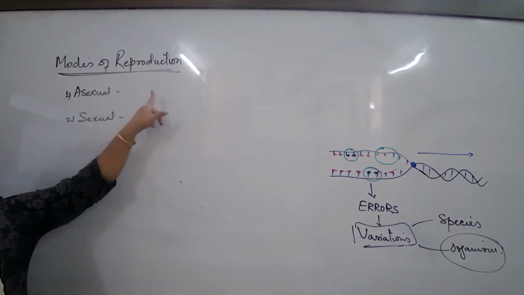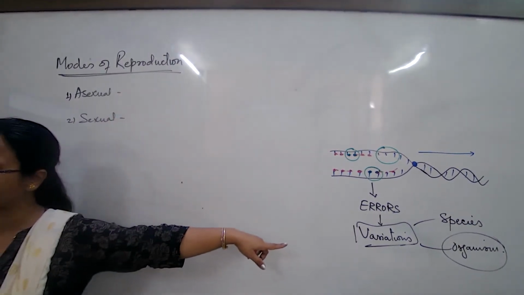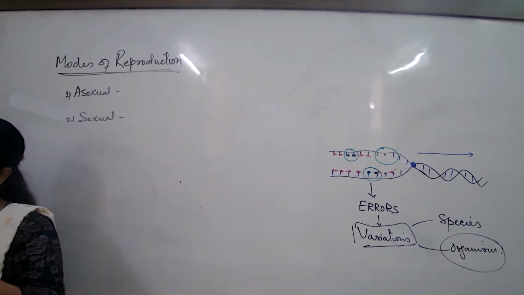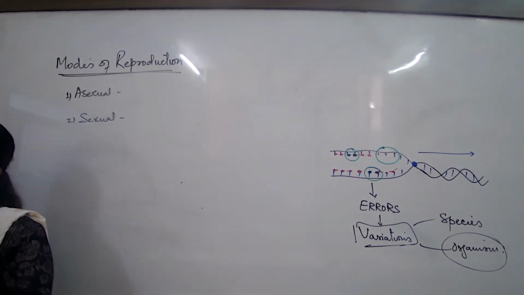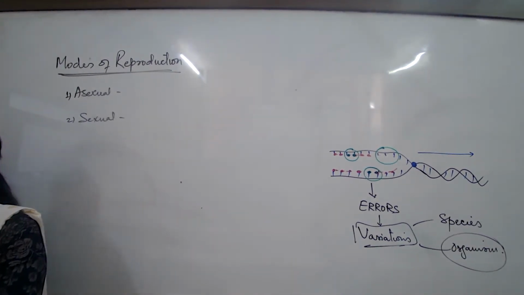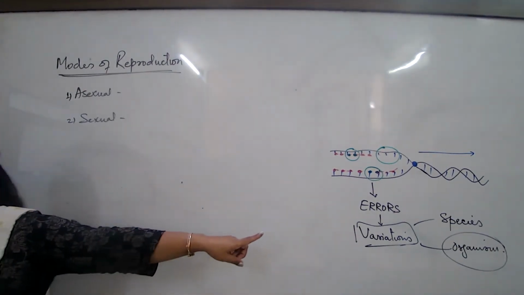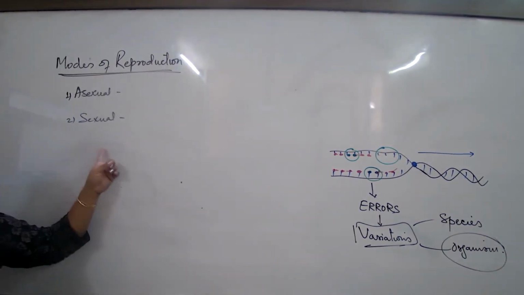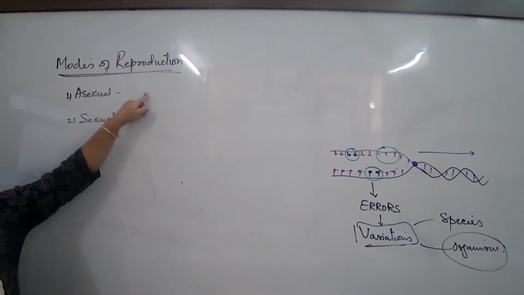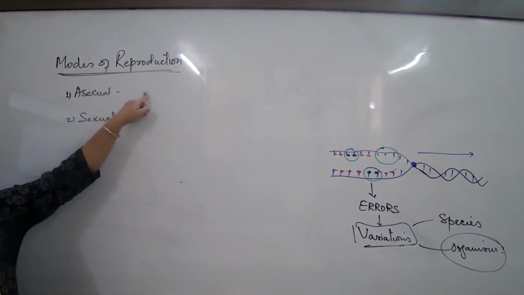Offsprings formed by this method, do they show variation? Negligible. Because it is the DNA of only one parent that is replicating, dividing and growing. It is not the DNA of 2 parents coming together, where the chances of variation are higher, which is more in the other method. So here also variation happens, but it is negligible, and that's the reason all the offsprings are identical.